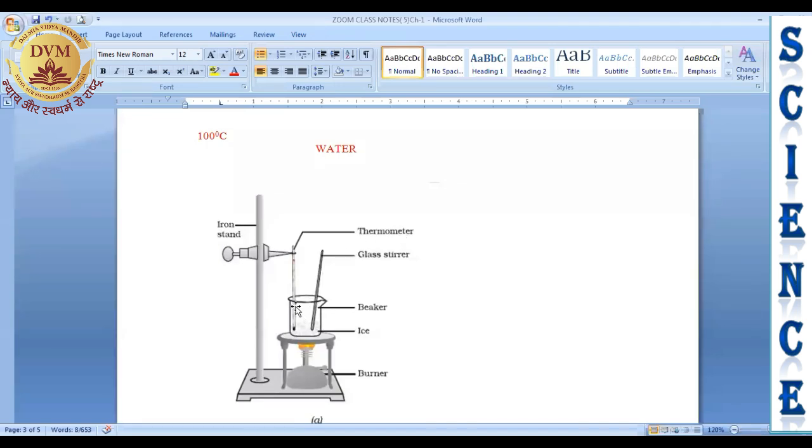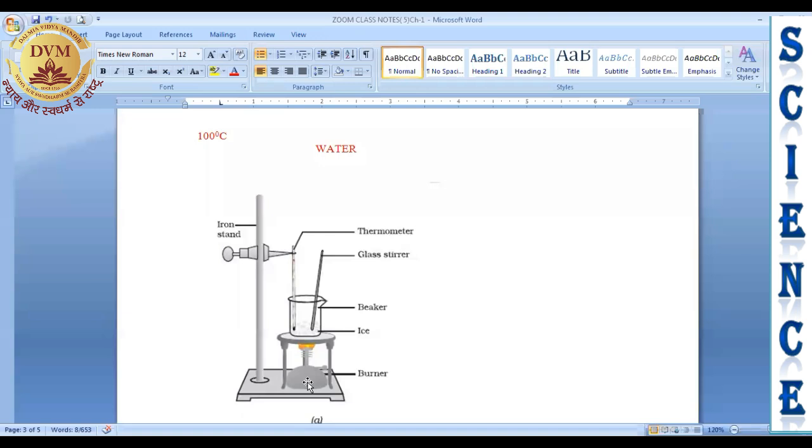Next, we will put this beaker on a tripod stand and put this apparatus or arrangement on an iron stand. Now, we will heat the ice slowly with the help of a burner.